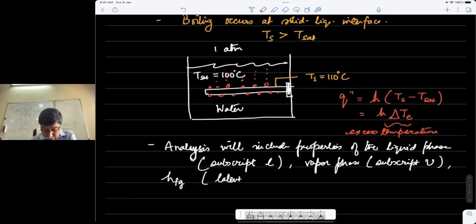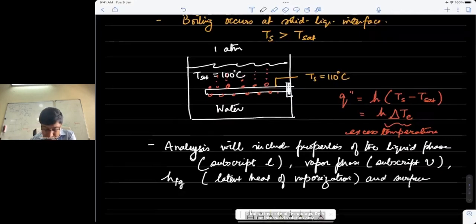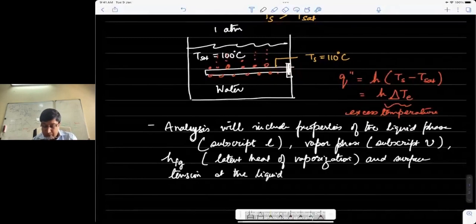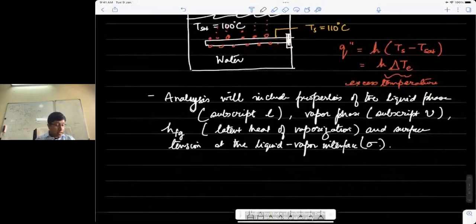So h_fg is the latent heat of vaporization, and the surface tension, which is at the liquid vapor interface. And this we will denote by the symbol sigma. So these will be the key parameters that we will be dealing with for all such analysis.